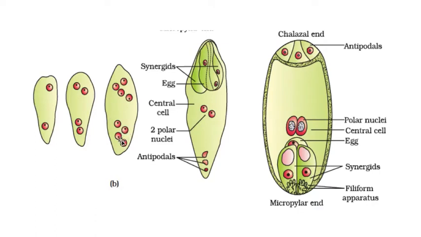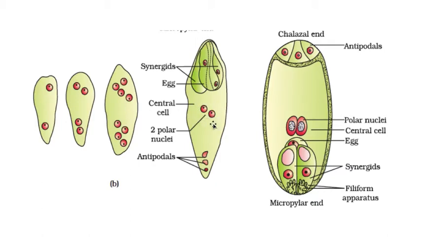So here, how many are left? Three are left. And this is also haploid, this is also haploid. See, two haploid nuclei are fusing to form the secondary nucleus or polar nucleus. That is the reason why the polar nucleus will be diploid in its condition. Why? Because it is formed by the fusion of one nucleus towards the chalaza side and one nucleus towards the micropyle side. That's why two haploid nuclei are fusing to form the polar nucleus.